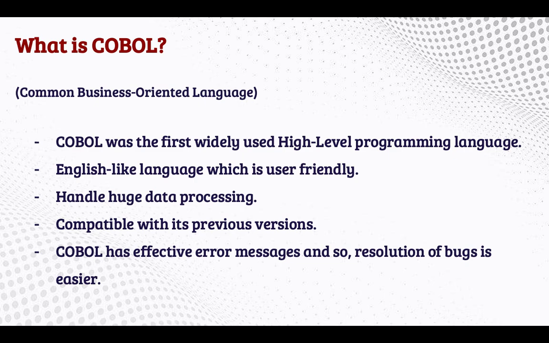Effective error messages means that once we write the application and compile it, in case of syntactical errors we can identify what mistake we made in that line. That way we can easily identify the errors in the COBOL language, and we can easily fix the bugs.